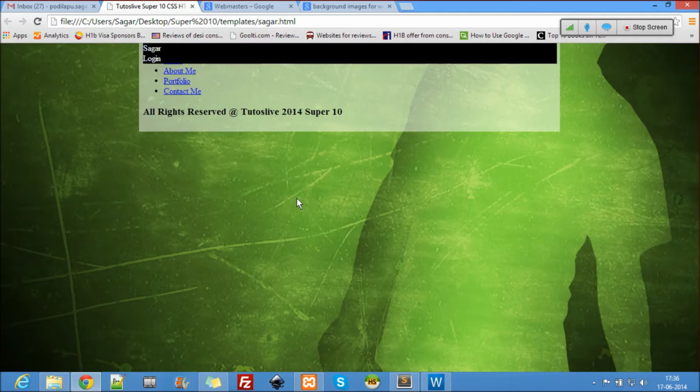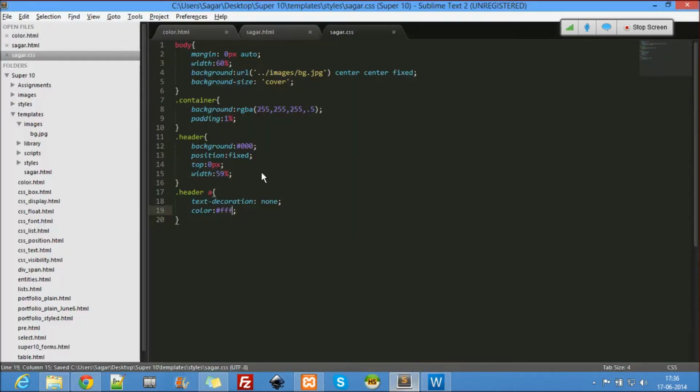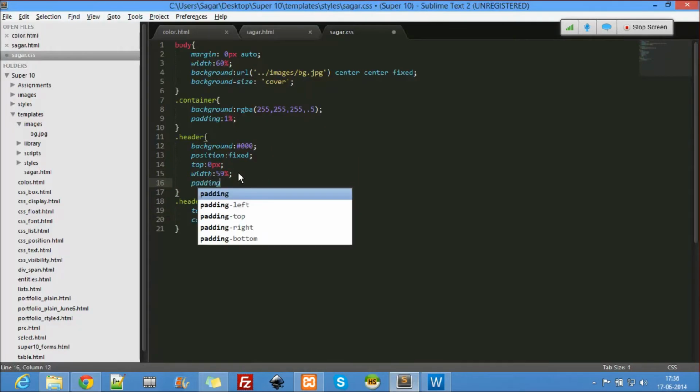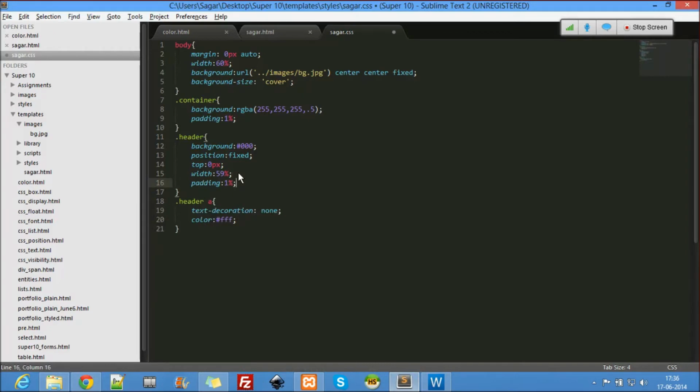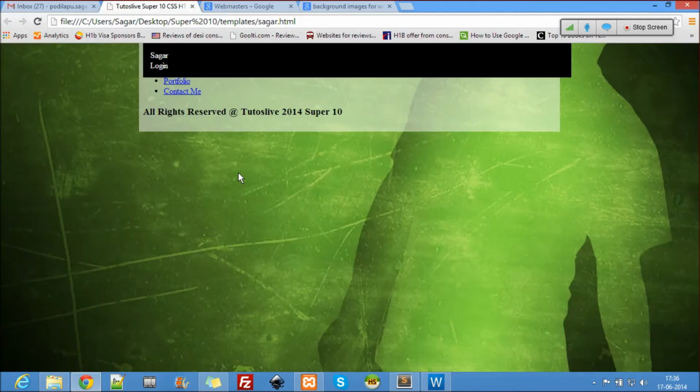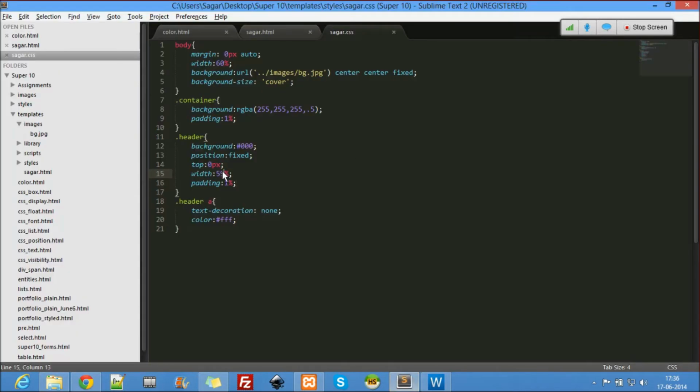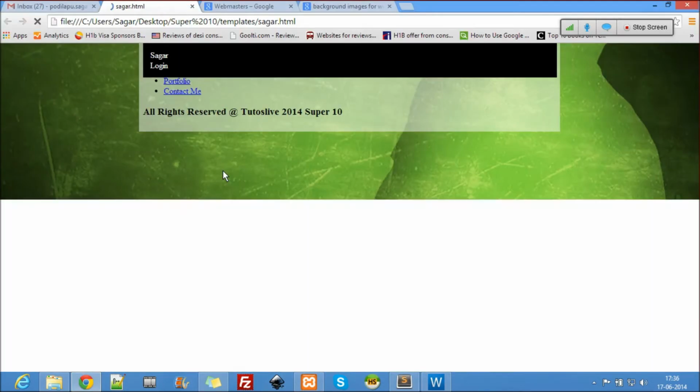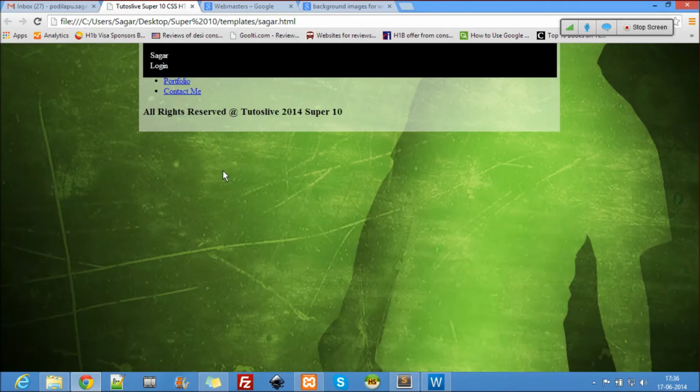Now they are white, and I want a padding to this, so I'll have a padding of 1%. Okay, 1% padding is that big, so let us decrease it here to 57%. Okay, so that looks good.